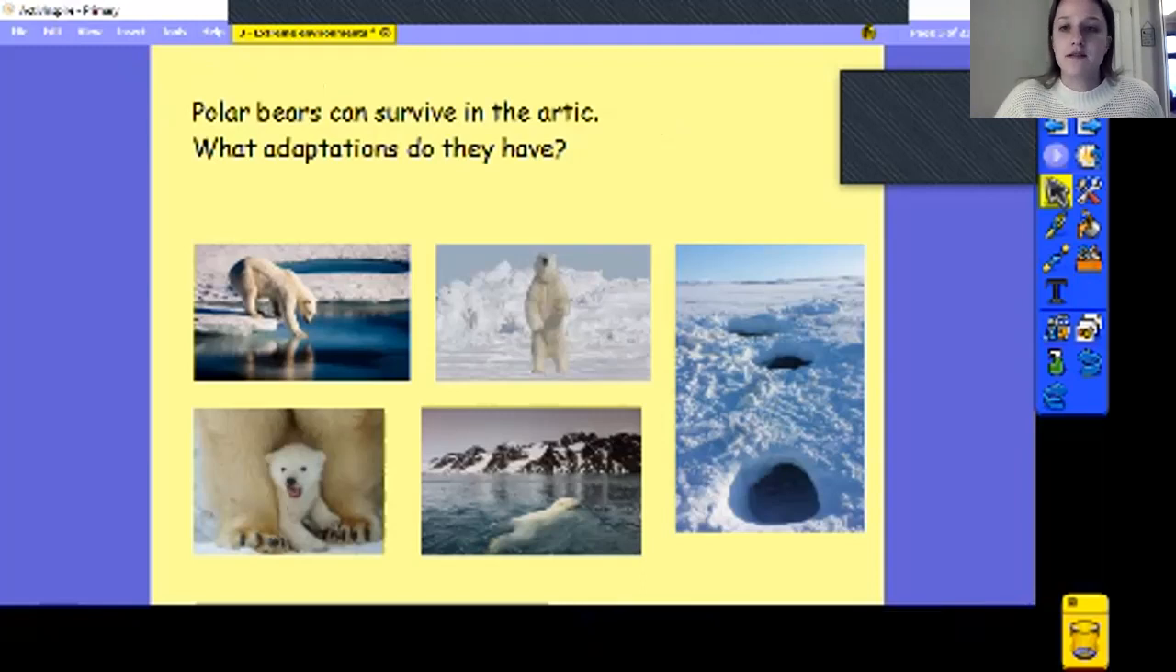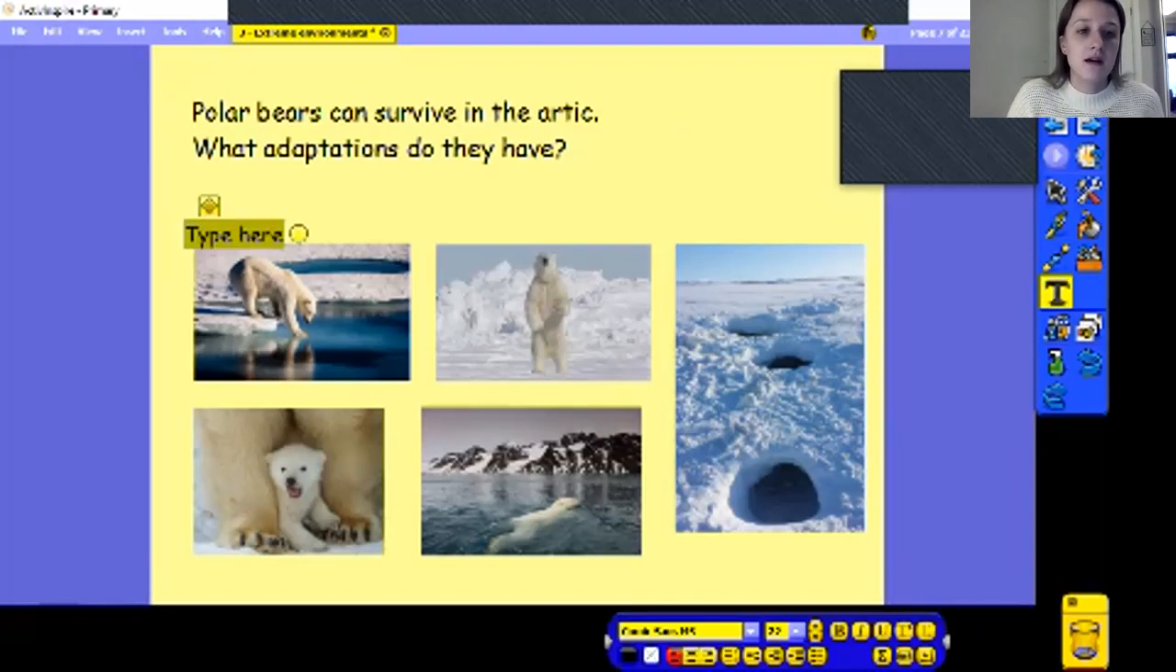So, polar bears are an example of an animal that lives in the Arctic. They're able to survive there because of the adaptations they have. So there's some pictures on my screen at the moment. What adaptations have they got that help them to survive? So it could be due to their environment, it could be due to what they've inherited. So this picture here is of a polar bear that's looking at the water. So one of the things that I thought of was that they've learned to hunt on land and in water. It's one of the things they're really good at.